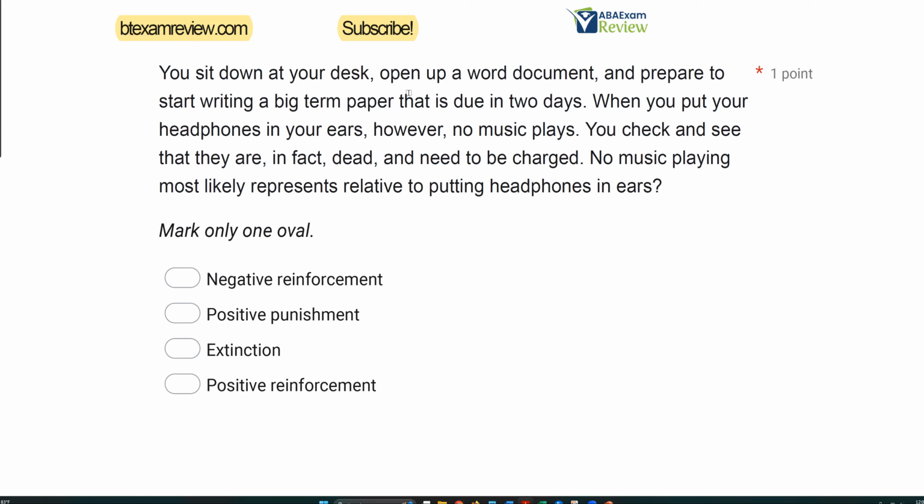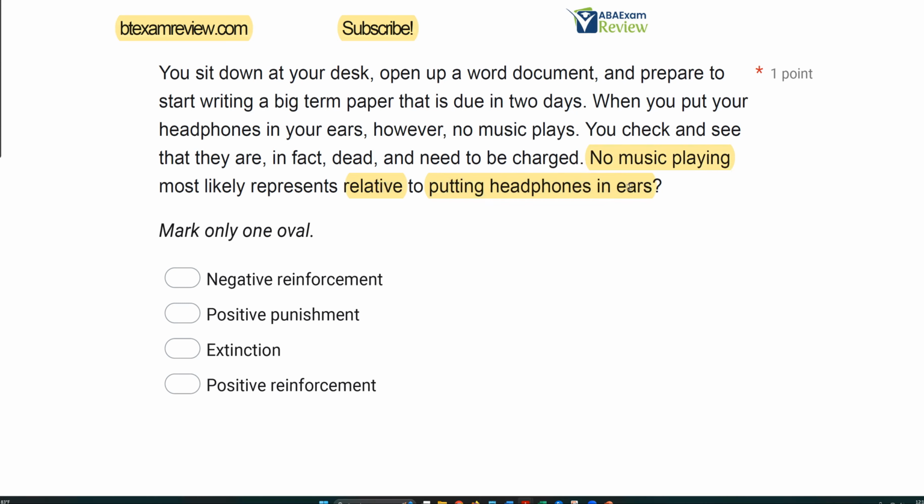You sit down at your desk, open up a Word document, and prepare to start writing a big term paper that is due in 2 days. When you put your headphones in your ears, however, no music plays. You check and see that they are, in fact, dead and need to be charged. No music playing most likely represents relative to putting headphones in ears. So the question is asking about what? Always start there. What is the question asking about? Especially in behavior questions with a lot of different variables, we have to identify what we're looking at. What we're looking at is the no music playing relative to putting headphones in ears.